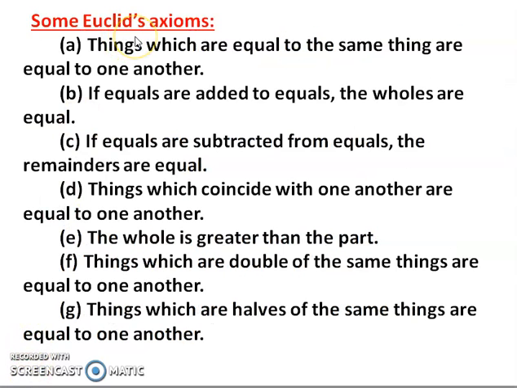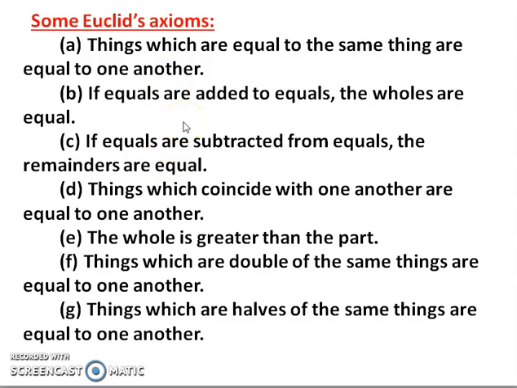Now these are some of Euclid's axioms, important ones which you need to know because you will be using them in geometry later. First, Euclid's axiom: things which are equal to the same thing are equal to one another. So two things are equal to the same thing. A is equal to C and B is also equal to C. That means A and B should also be equal.